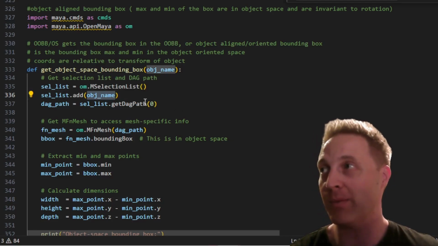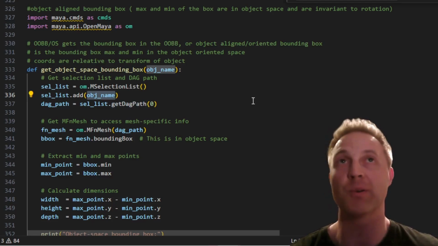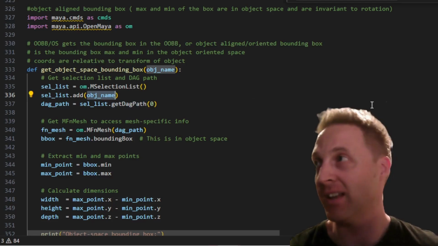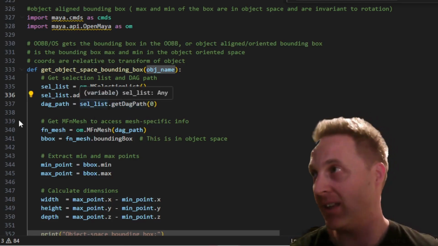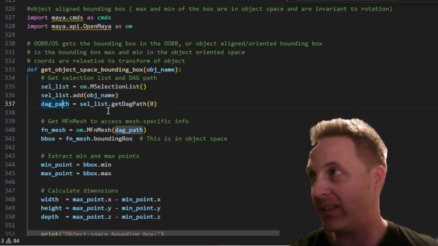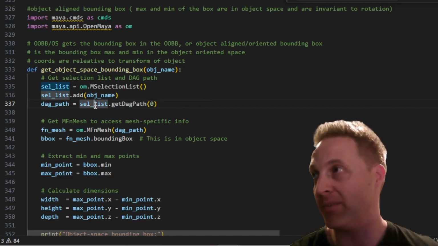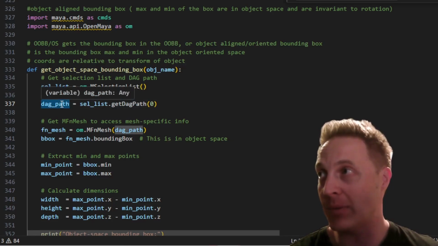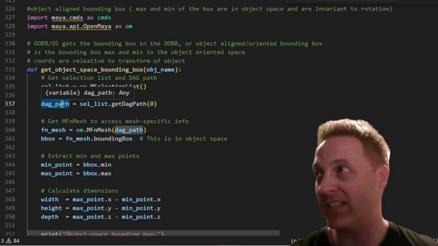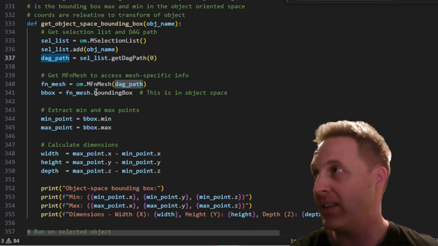Okay, it's not quite the same as putting it in an array. It's a little more complicated than that. It's an object that has programming and it does things and it has methods built in, but you can pass in something for it to store inside of its list. Okay, so then dagPath is equal to sel_list.getDagPath(0). So this is getting the DagPath or the transform from the selection list object and then storing it in this variable dagPath. So now you have taken the name out of the thing that's stored in there and passed it into this variable.